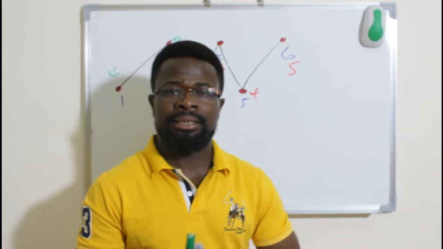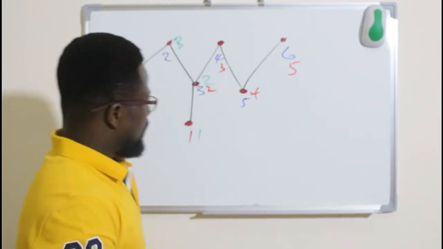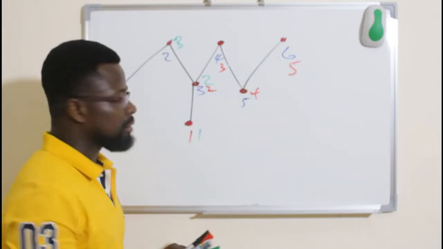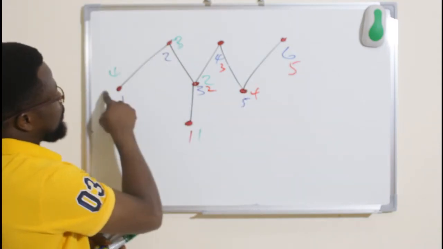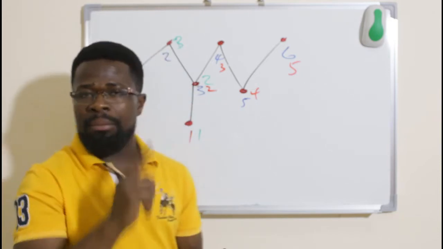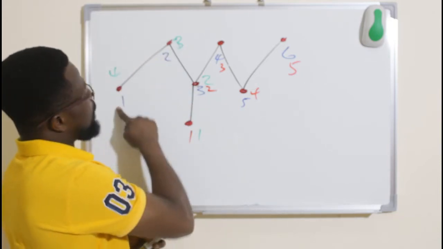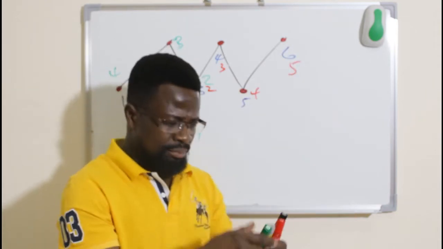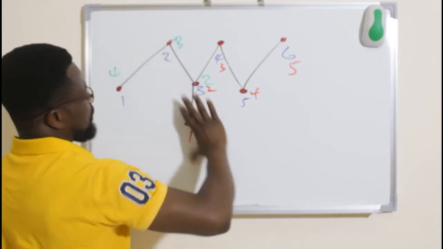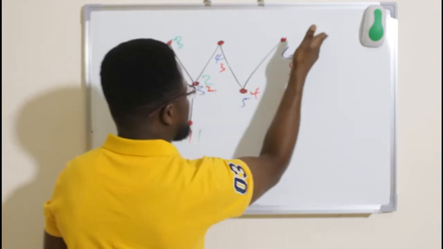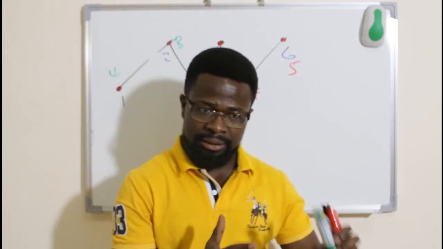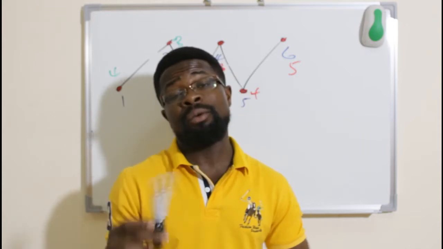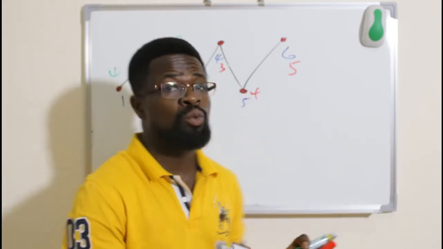We want the longest continuous chain. If I name from here to here, I have 5 carbon atoms. From here to here, I have 4 carbon atoms. But from here to here, I have 6 carbon atoms. So the longest is 6, which means that the parent chain is 6. And remember we said 6 carbon atoms means what?